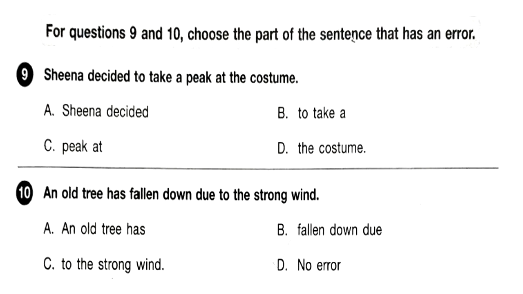For questions 9 and 10, choose the part of the sentence that has an error. 9. Sheena decided to take a peek at the costume. Option A, Sheena decided. B, to take a. C, peek at. D, the costume. So which part of the sentence has an error? The part of the sentence which has an error is peek at.